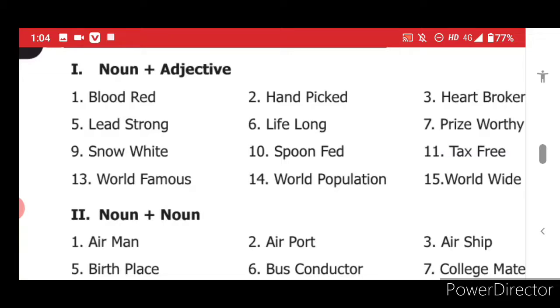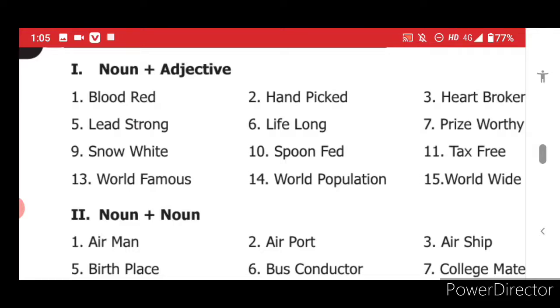blood, red. Now if you take blood, it is a separate word. Red, you take, it is a separate word. But when you combine them, it gives you a separate meaning. Okay, you take one word separately, it gives a different meaning. You add that word to another word, the entire meaning changes.